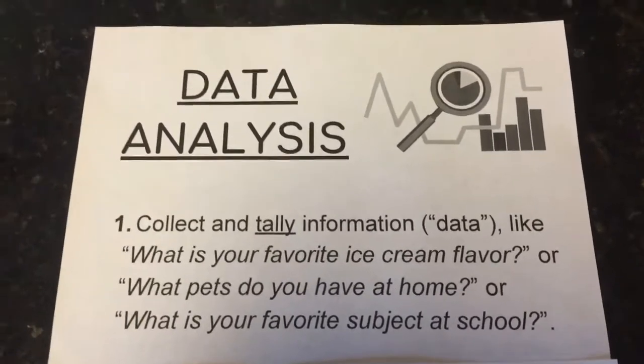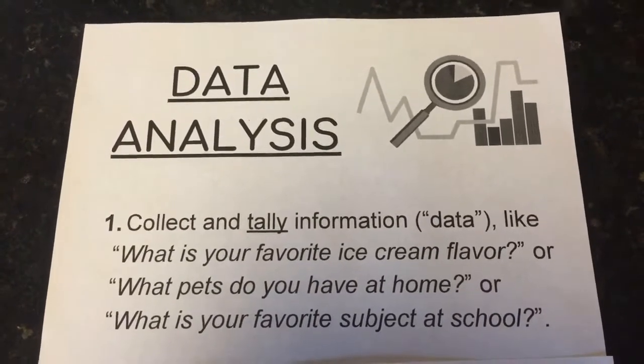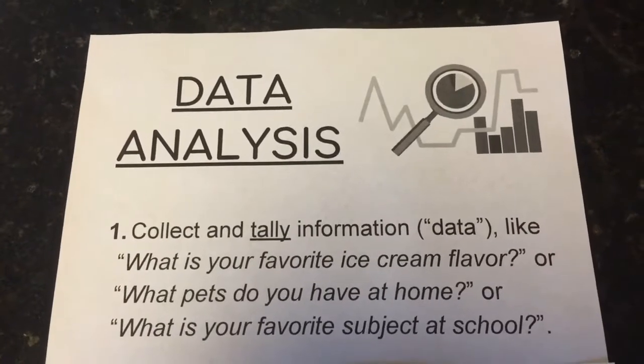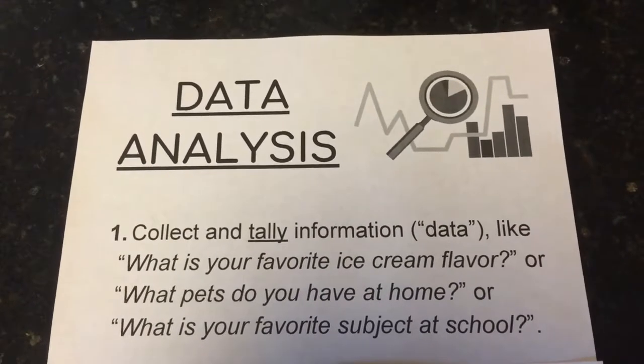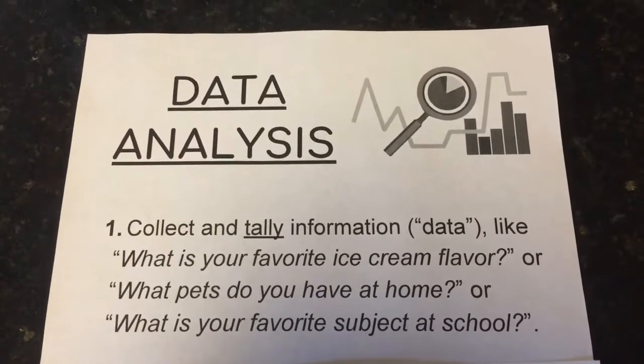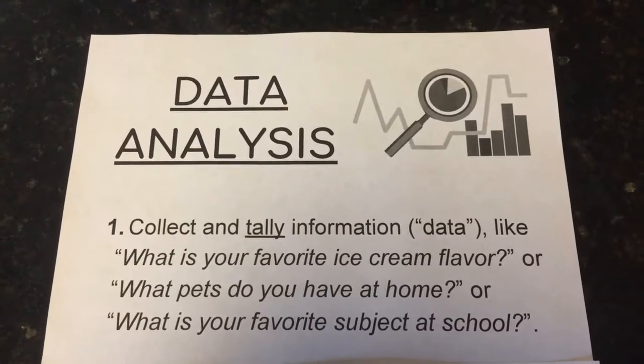Or what pets do you have at home? Or what is your favorite subject at school? Or what sports do you like to play? So step 1 is to collect that information. Ask a bunch of people, hey, how many pets do you have at home? And then write down their answers, all right?